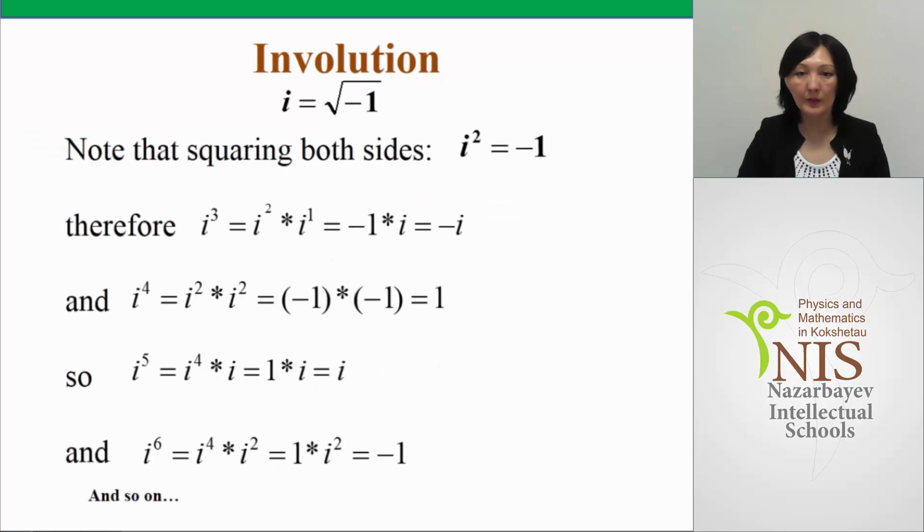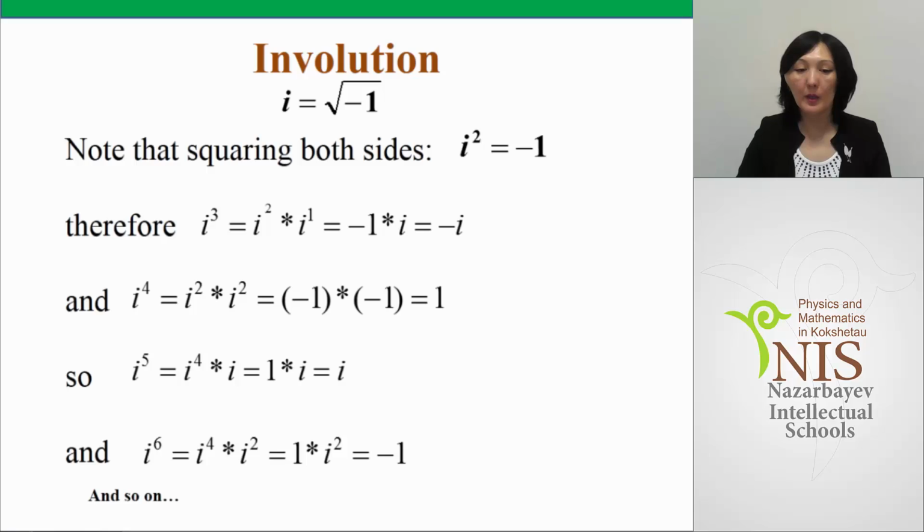Involution. We know that i is the square root of minus 1. Note that squaring both sides gives us i squared is equal to minus 1. Therefore, i cubed is the product of i squared and i to the power of 1. The first is equal to minus 1, the second is i, so their product is equal to minus i. And i to the power of 4 is the product of i squared and i squared. The first is minus 1, the second is minus 1 too, so their product is equal to 1.